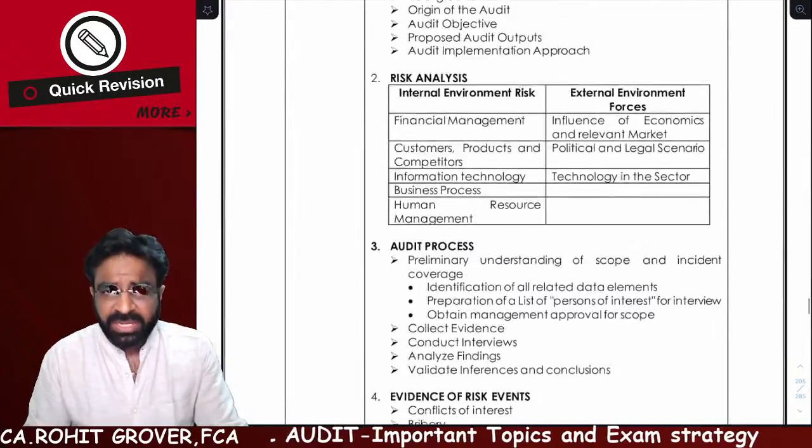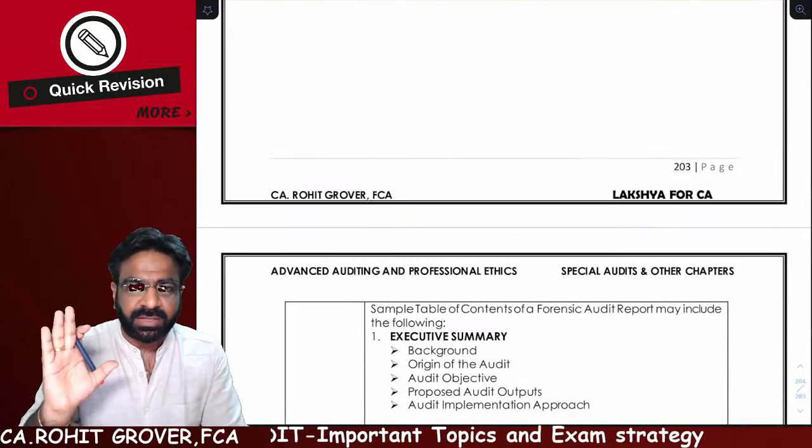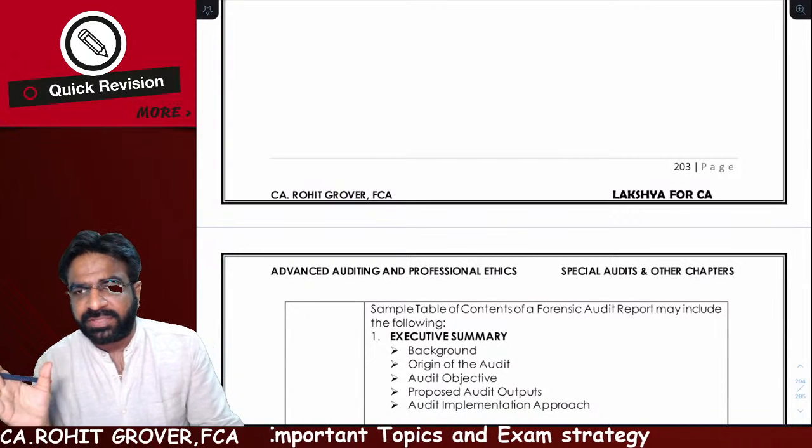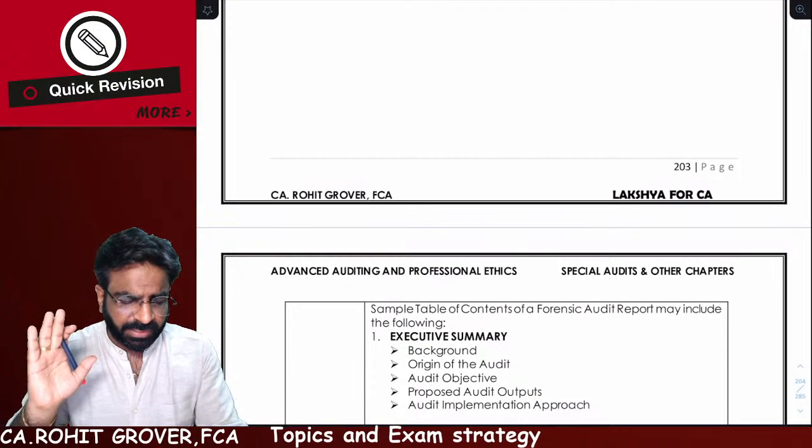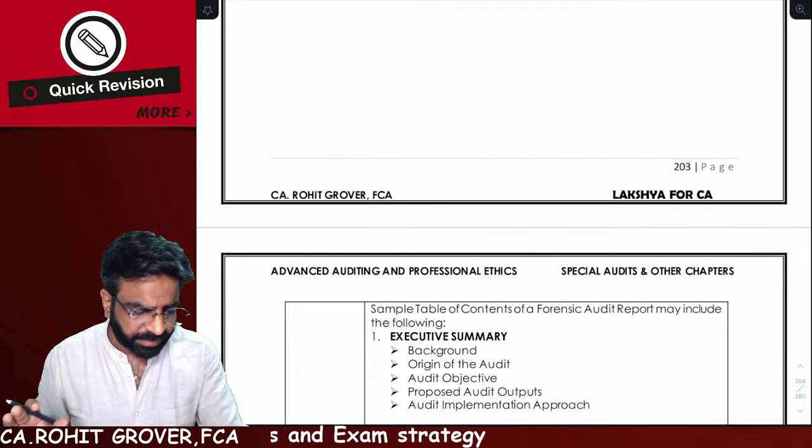So make sure that in the forensic audit you don't take so much tension. Don't take the tension for the forensic audit, investigation and due diligence. It is a very easy chapter. Are you getting the point? It is a highly easy chapter.